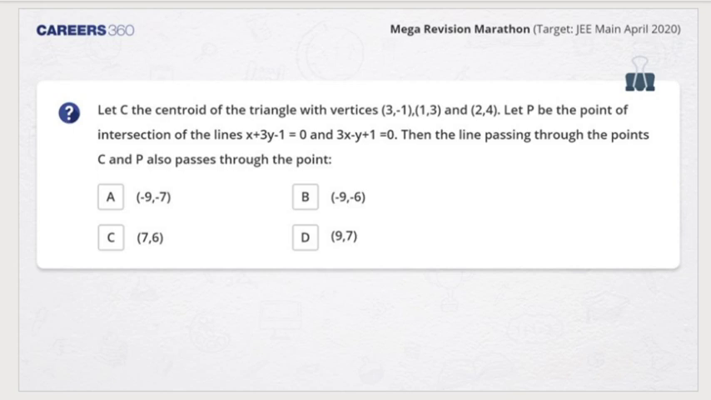Let P be the point of intersection of these lines. So P is the point of intersection of 2 given lines. What are those? x plus 3y minus 1 is equal to 0, and 3x minus y plus 1 is equal to 0. Then the line passing through the point C and P also passes through the point. Okay. So how would you do it? Mohit, you got the answer as A. Senthil, what happened?